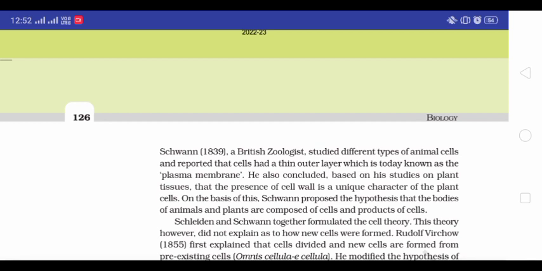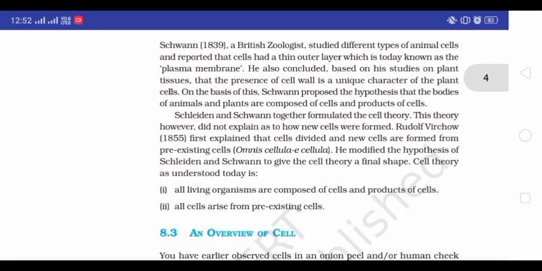He also concluded, based on his study of plant tissues, that the presence of a cell wall is a unique character of the plant cell. On the basis of this, Schwann proposed the hypothesis that the bodies of animals and plants are composed of cells and products of cells. Schleiden and Schwann together formulated the cell theory.